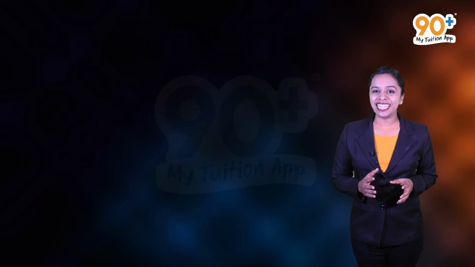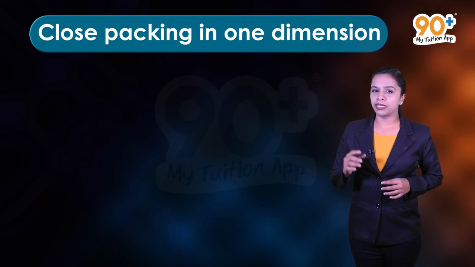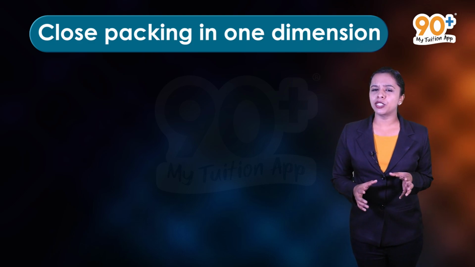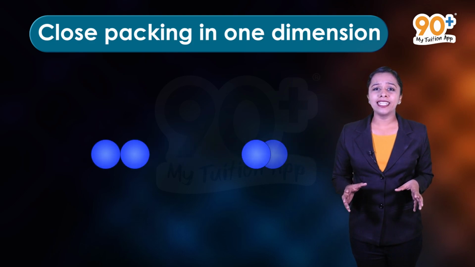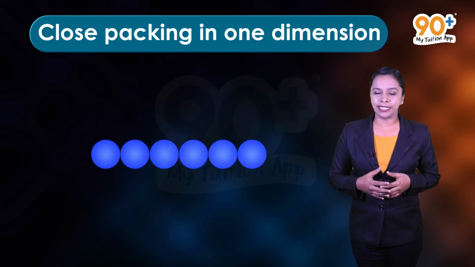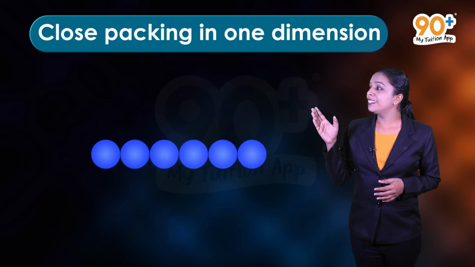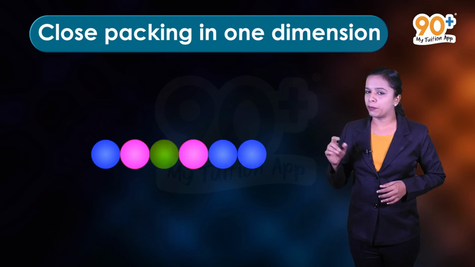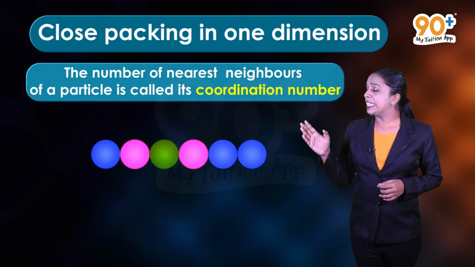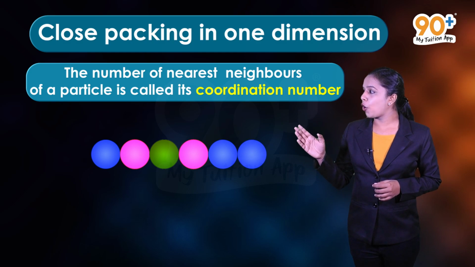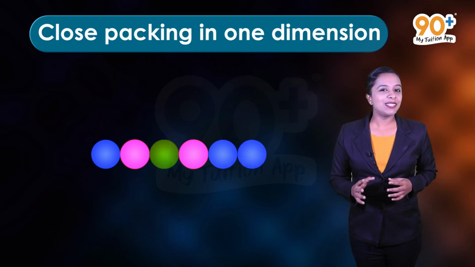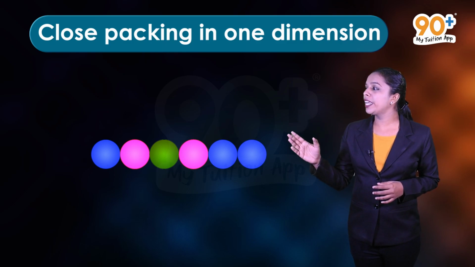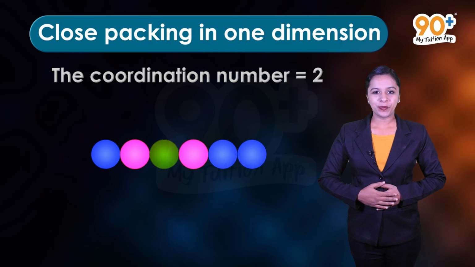Then first we will see the close packing in one dimension. There is only one way of arranging these spheres in a one-dimensional structure, that is to arrange them in a row by touching each other. As you can see, in this arrangement, each sphere is in contact with two of its neighbors. The number of nearest neighbors of a particle is called its coordination number. Thus, we can say that in a one-dimensional close-packed arrangement, the coordination number is 2.